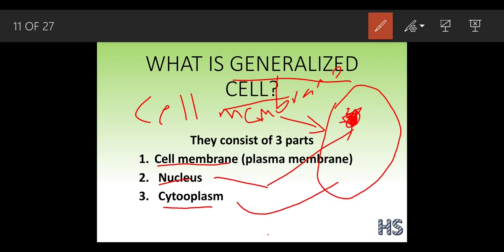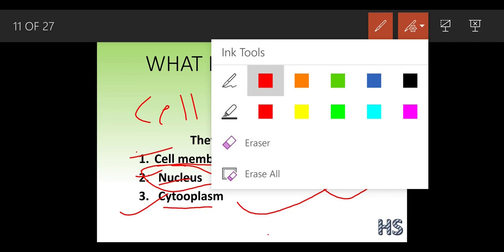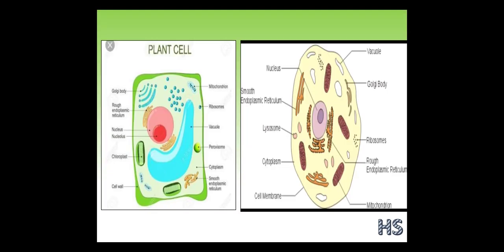So what do you mean by a generalized cell? A generalized cell means a basic cell. Each and every cell should have these three features: a cell membrane for sure, a nucleus and cytoplasm. We are going to understand the nucleus in detail. This is the basic structure.